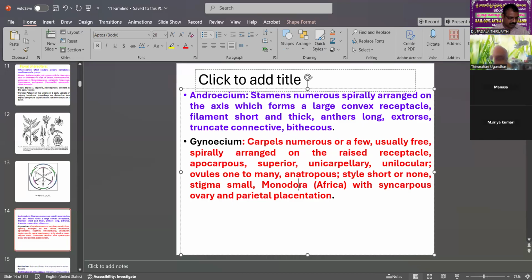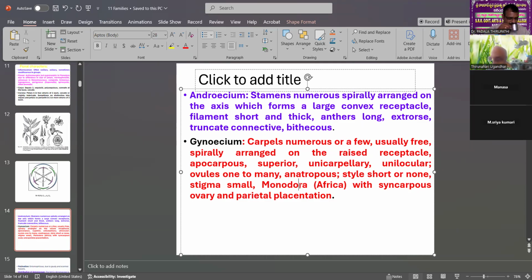Then also called the gynoecium. Gynoecium means ovary and stigma, that is the carpel parts of the gynoecium. In the ovary, the carpels are numerous. Each carpel, after fertilization, becomes a seed.